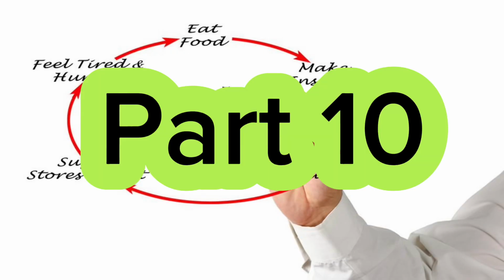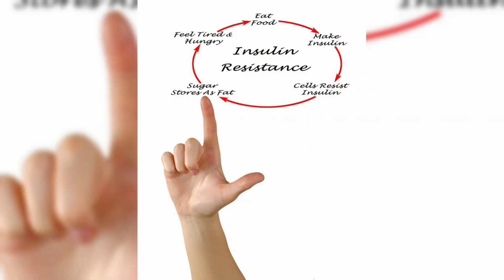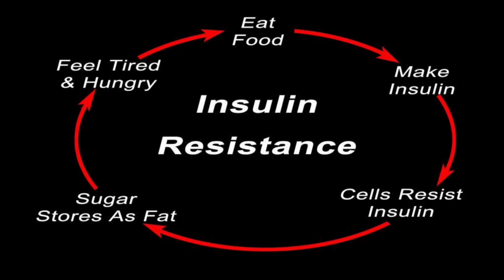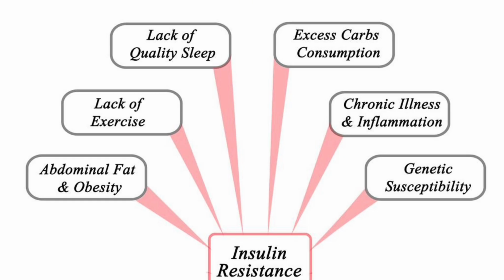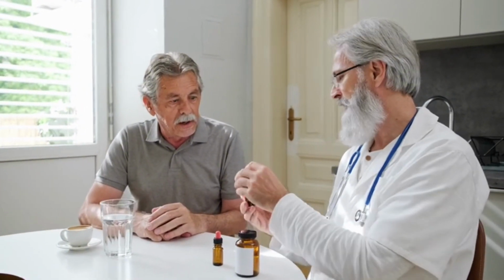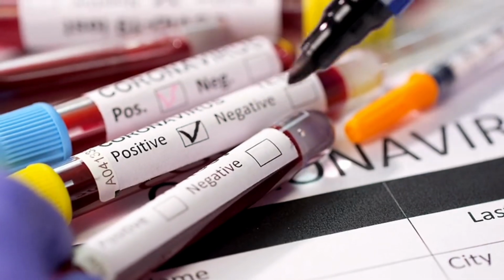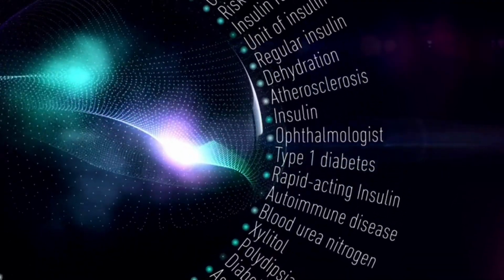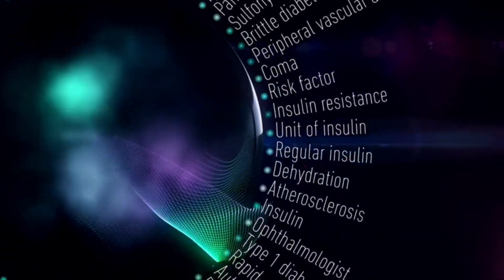Welcome to part 10 of Inside the Cell, Unraveling Insulin Resistance, where we'll discuss actionable strategies and innovative treatments that can help prevent and potentially reverse insulin resistance, empowering you to enhance your metabolic health and reduce the risk of associated diseases. Understanding the multifaceted nature of insulin resistance, as explored in our series, underscores the importance of a comprehensive approach to management and prevention.